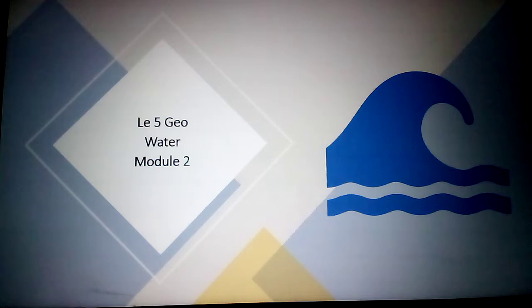Today we'll see module 2, water. In module 1 we already discussed what the sources of water are. Mostly, rain is the source of the water.